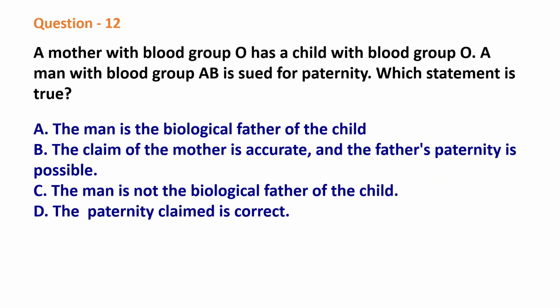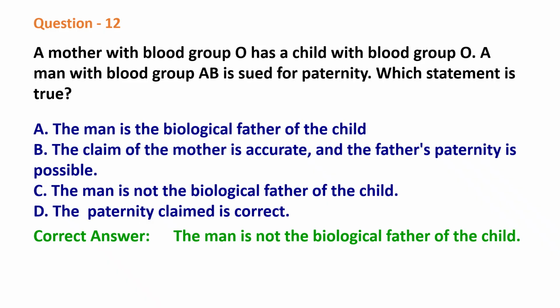Question 12. A mother with blood group O has a child with blood group O. A man with blood group AB is sued for paternity. Which statement is true? The man is the biological father of the child. The claim of the mother is accurate and the father's paternity is possible. The man is not the biological father of the child. The paternity claimed is incorrect. The correct option is: the man is not the biological father of the child.